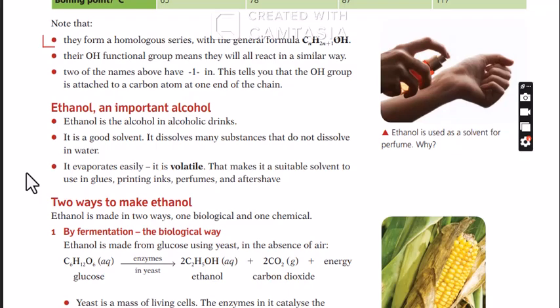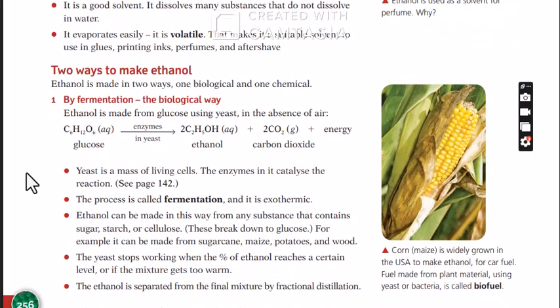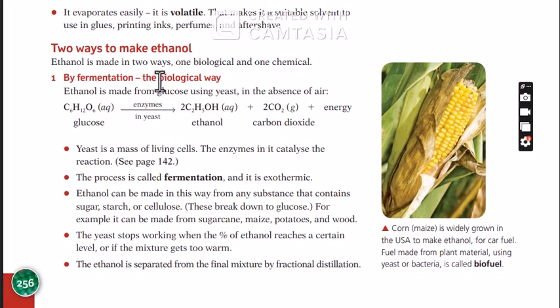Okay, so two ways to make ethanol. There are two broad ways. One, by fermentation. When you ferment anything that contains glucose, you get ethanol. You can use yeast. When it comes in contact with glucose, a process occurs called fermentation. Fermentation is exothermic. So ethanol can be made this way. We make it from starch, from sugar, from cellulose, and the likes.